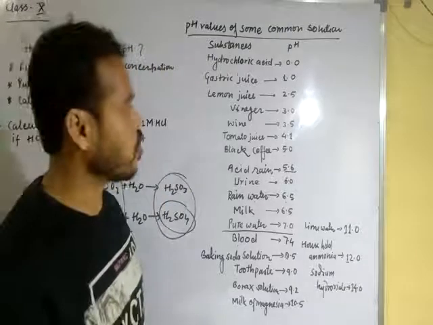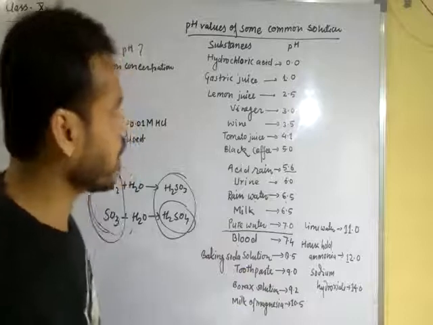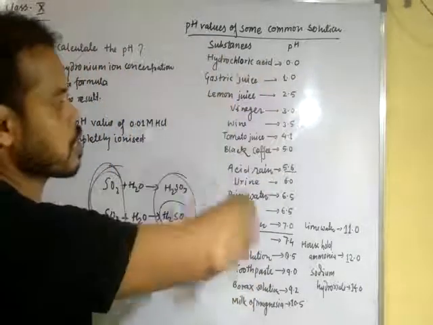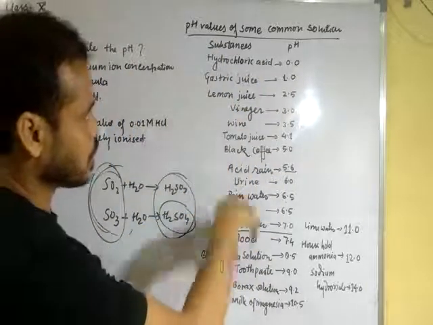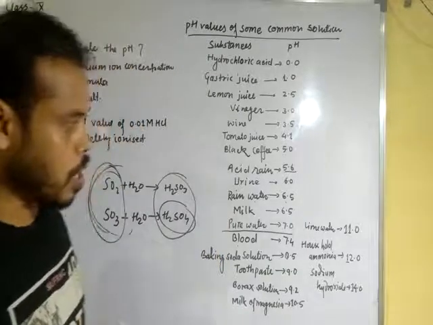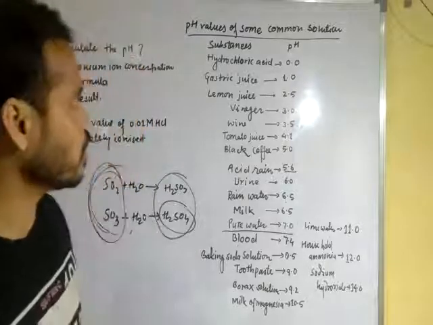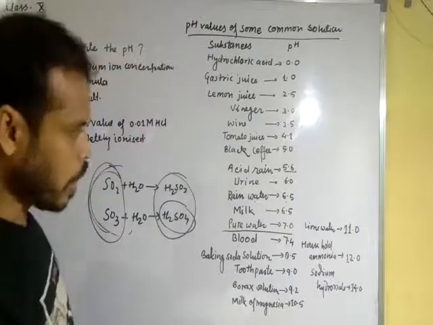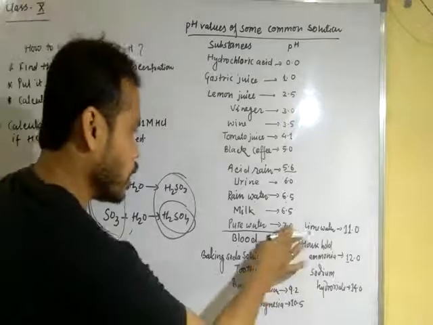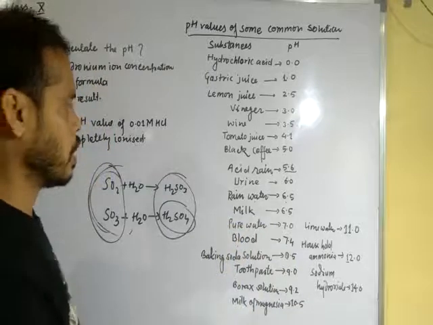Dear students, we have to remember this data, the pH of the given substances, and it will help in solving many objective questions sometimes. Now how do the acidic and basic character increase?